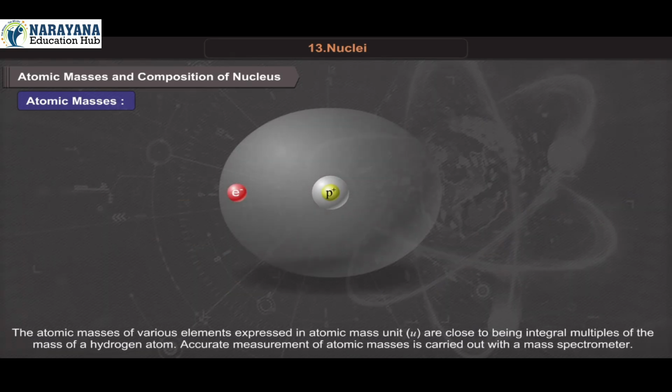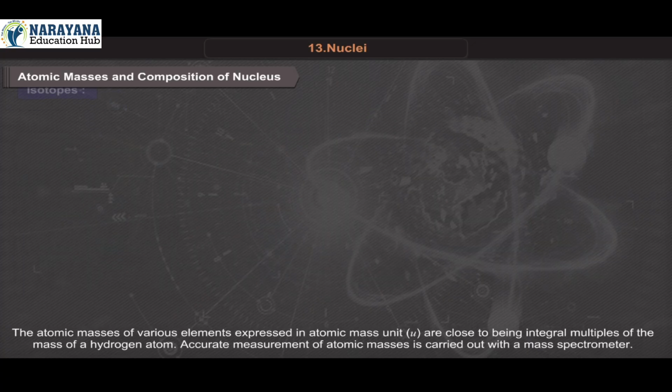Equation 1. The atomic masses of various elements expressed in atomic mass unit u are close to being integral multiples of the mass of a hydrogen atom. Accurate measurement of atomic masses is carried out with a mass spectrometer.